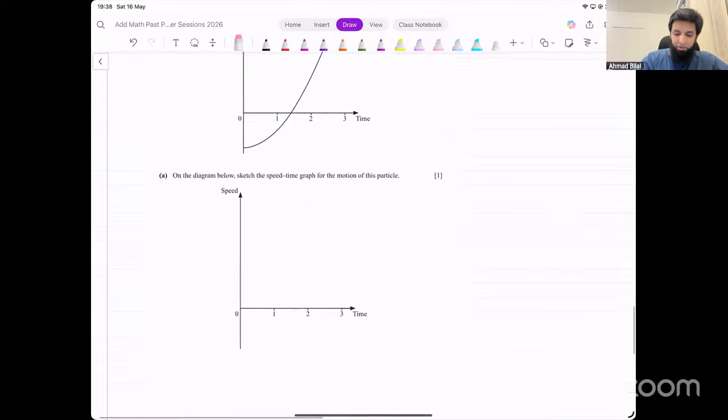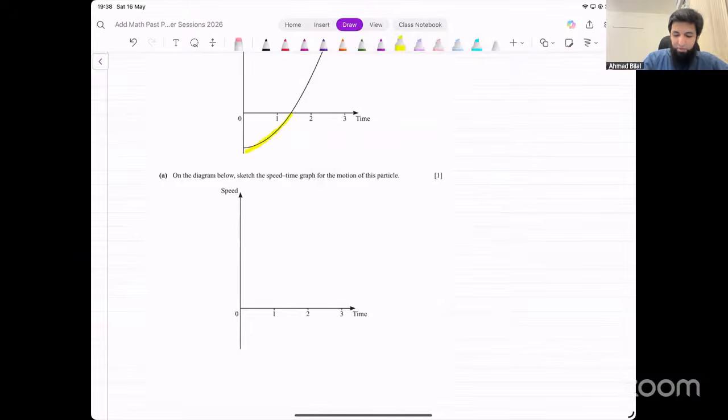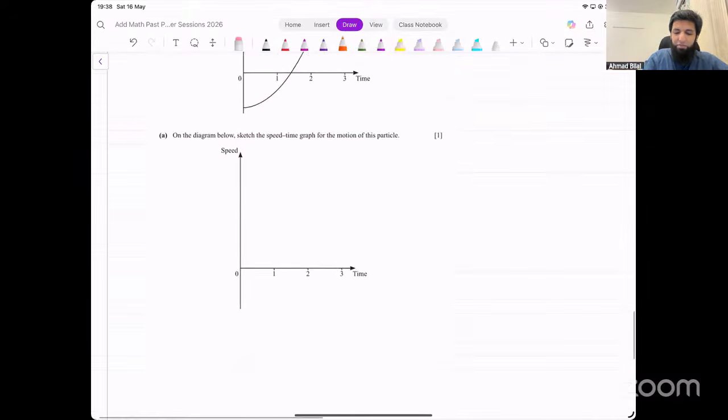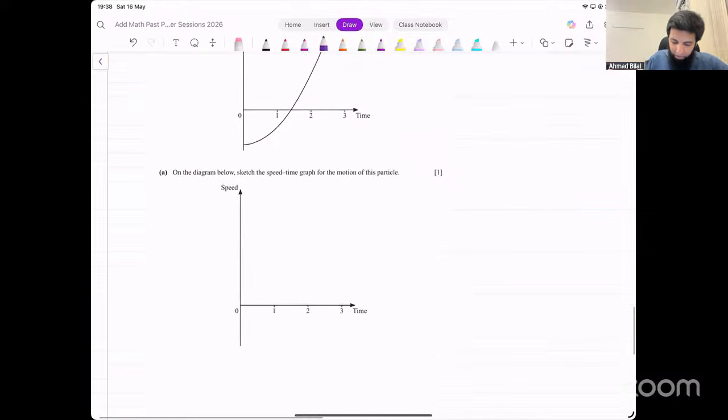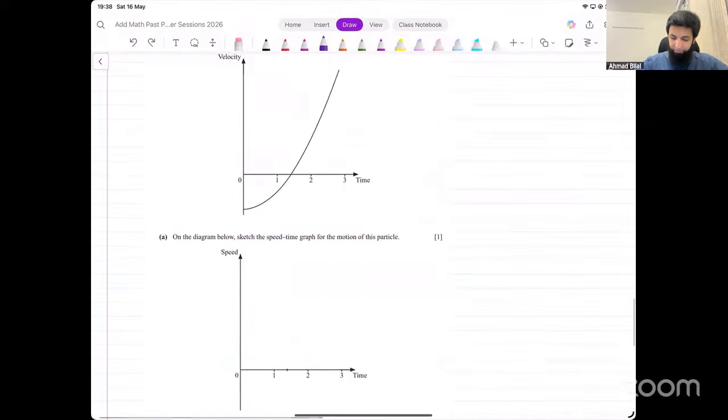So all we have to do is this part of the curve that is below the x-axis, below the time axis, just make that positive. Reflect that in the x-axis. It's like taking modulus of that function, right? Because speed is supposed to be positive. So it's intersecting the x-axis somewhere around here. The right side of the graph is going to look the same as before. That is not going to change. So make a similar shape to the original shape on the right side.